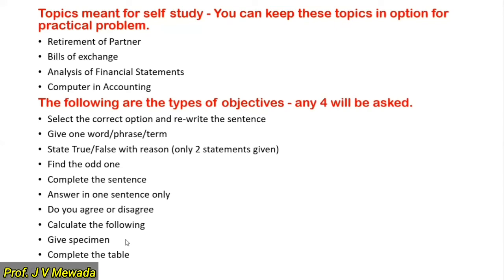In SYGC we are having only specimen of bills of exchange. So we can expect the specimen from that topic only, and complete the table. So here you will be given the table. Matter will be given, below that table will be given, so 1 figure will be missing. So this you can check in topic admission of partner, they have given the table, so you can check there.